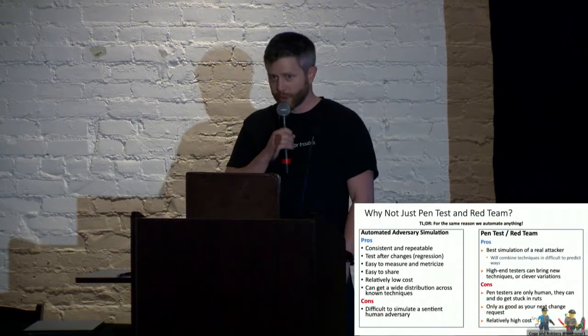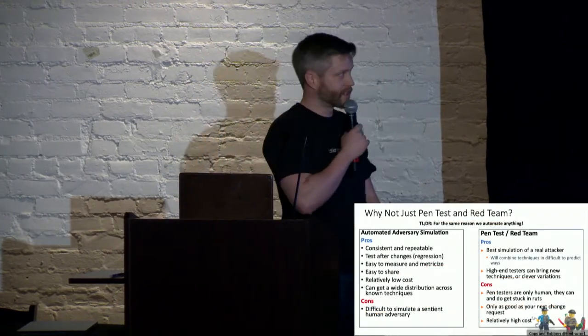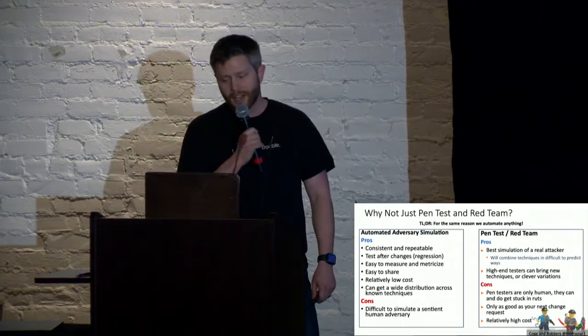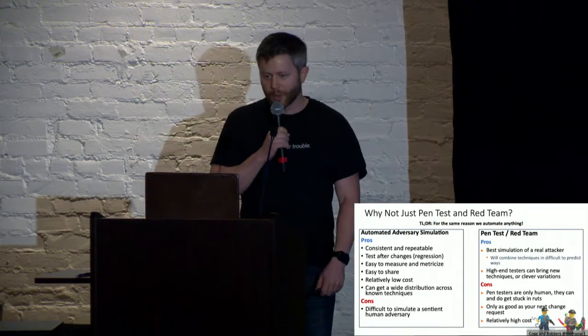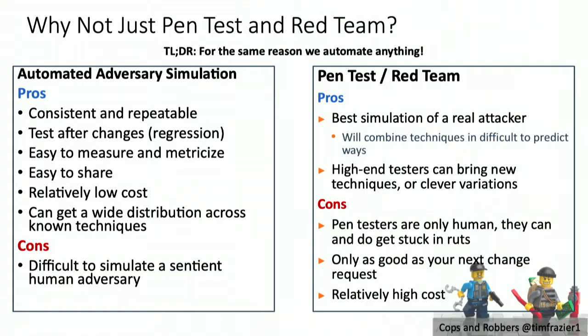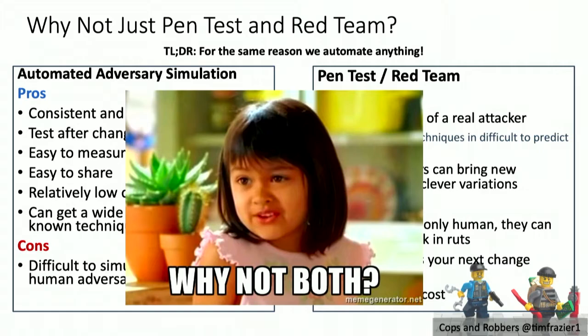All right, a couple of you out there, maybe, if anybody's saying, well, are you saying we can automate pen testing? No, I'm not saying that. There's advantages to both, right? You're going to be able to get a real behavior of a human on the other end a lot more easily with a real red team or pen test. But with automation, we can make it lower cost, right? We can make it easier to replicate. We can use it to do the thing that the red team did over and over again so that we make sure we can detect it. At the end of the day, why not both?